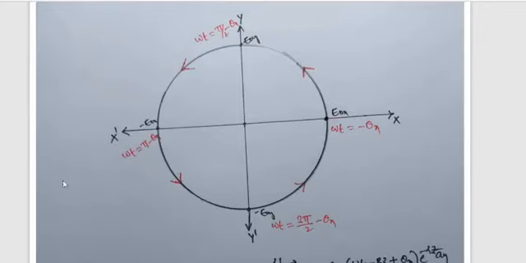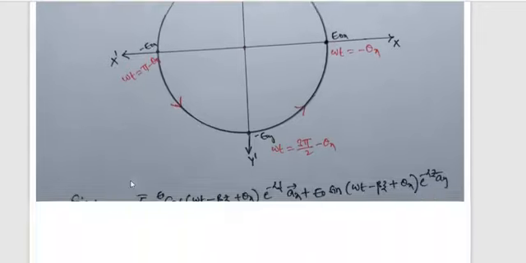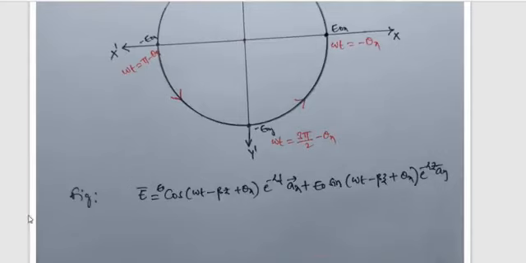So finally you get a circularly polarized electromagnetic wave. Here also we combine both fields: E is equal to E naught cos(omega t minus beta z plus theta x) e power minus alpha z ax bar plus E naught sin(omega t minus beta z plus theta x) e power minus alpha z ay bar.